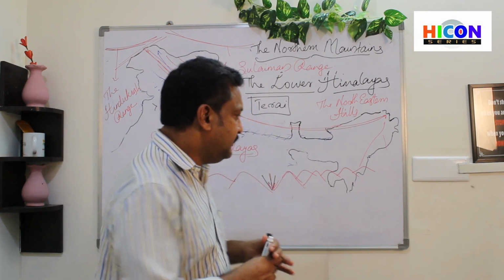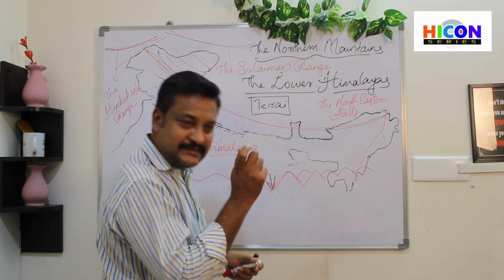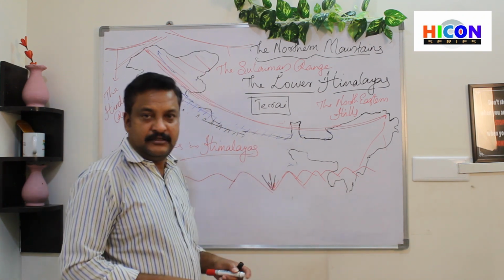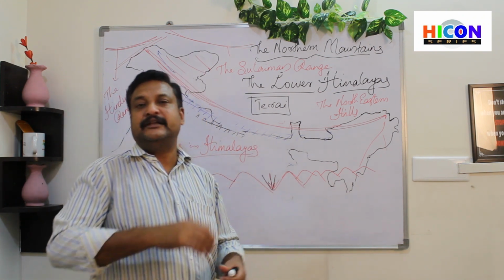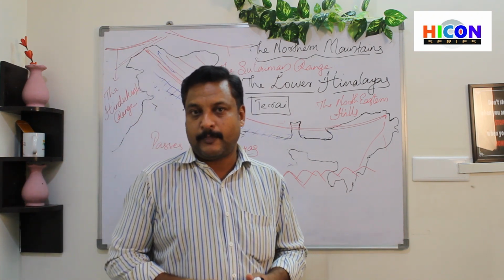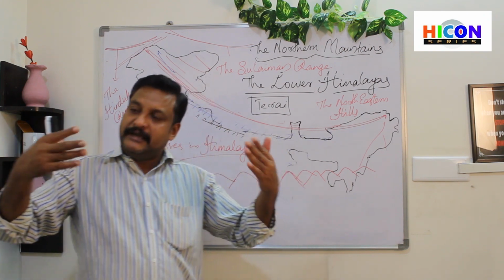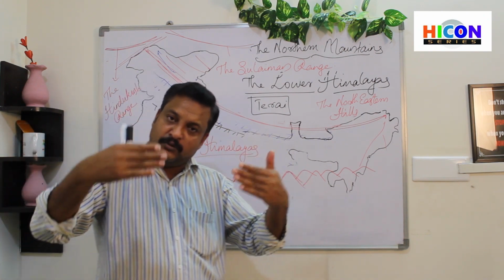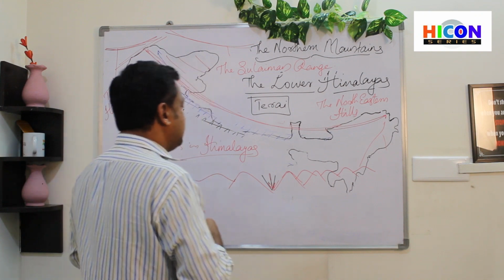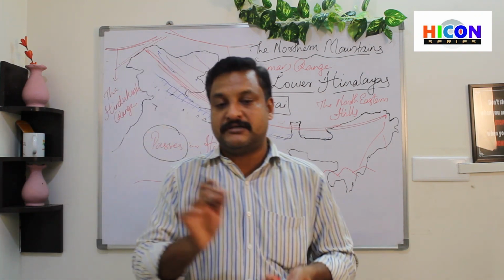Okay, so this narrow gap that we have in between the mountain ranges is just like that gate. So these gaps are used by human beings for transportation. Okay, so these narrow gaps found in between the huge mountain ranges are known as passes. It's called a pass.